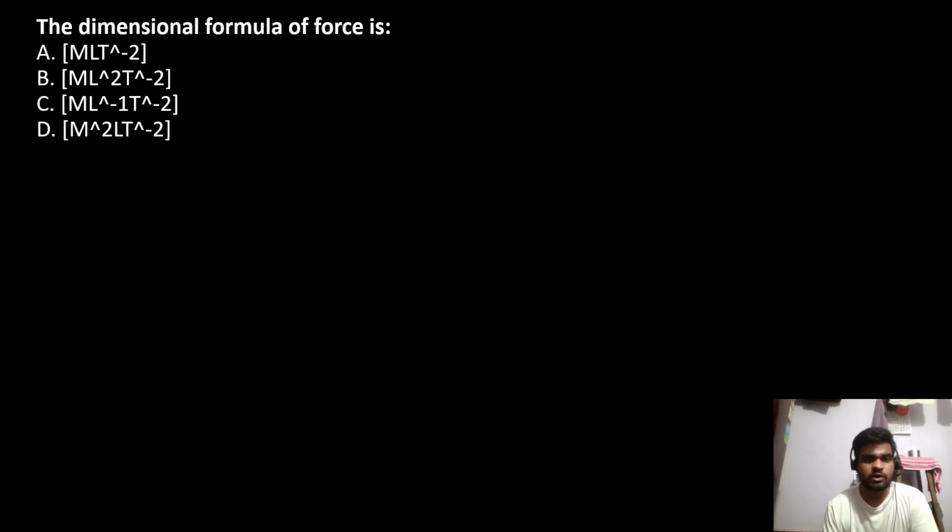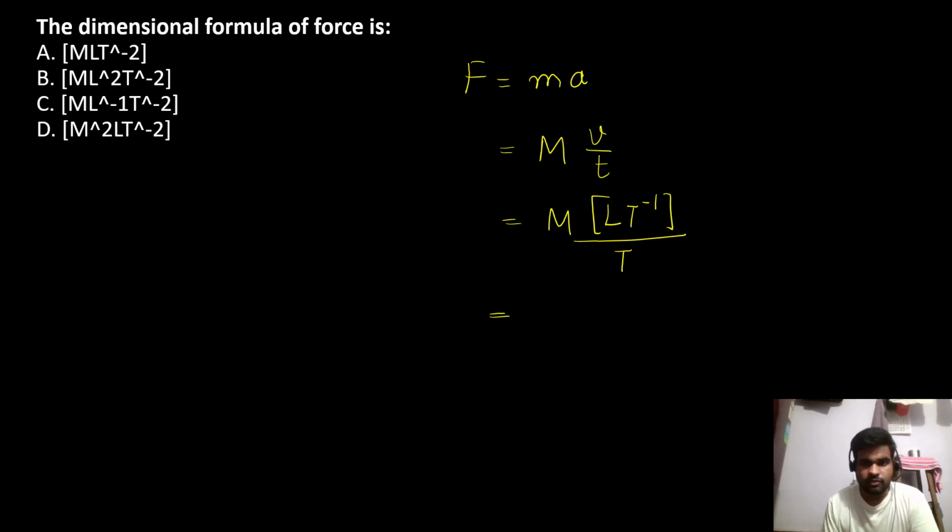The dimensional formula of force. So let's write the formula first. Force is equal to mass into acceleration. So for mass we denote by M, and acceleration is velocity over time. And we know the dimension of velocity is LT raised to minus 1, and the dimension of time is T. So this becomes MLT raised to minus 1 minus 1.